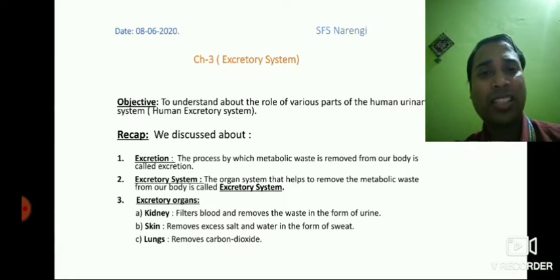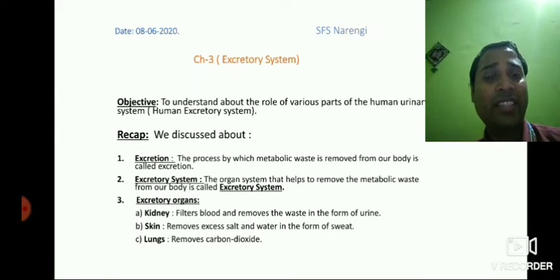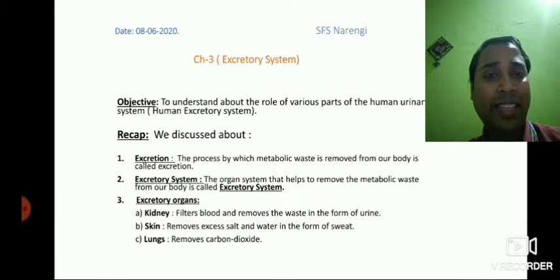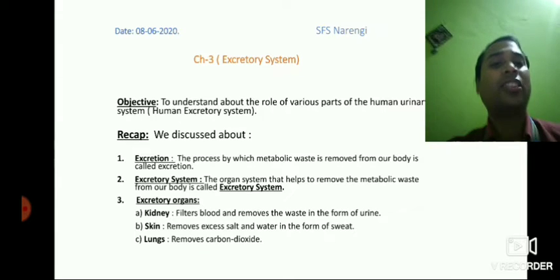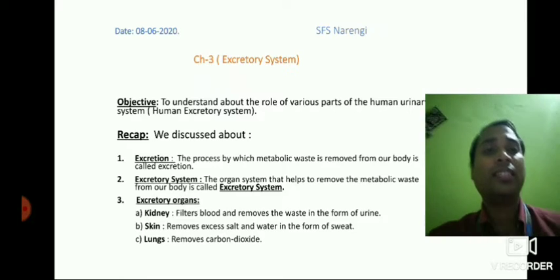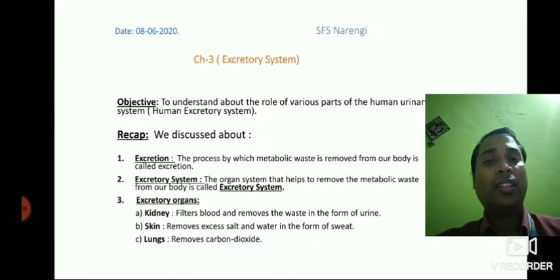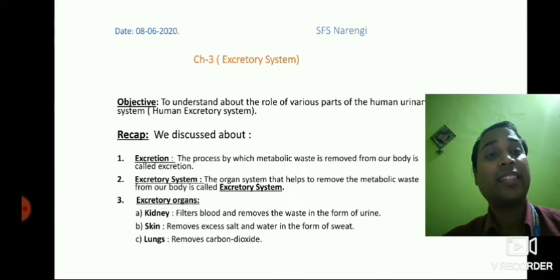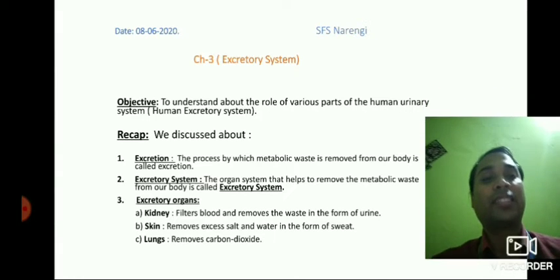Then we also discussed in brief the excretory organs like kidney, skin and lungs. We also discussed their roles very briefly. Kidneys filter blood and remove the waste in the form of urine. Skin removes the excess salt and water in the form of sweat. And then we also discussed lungs. Lungs remove carbon dioxide as the exchange of gases takes place in the lungs.